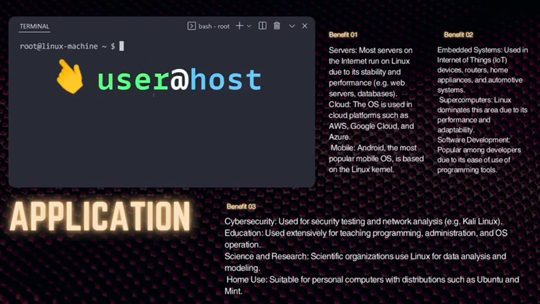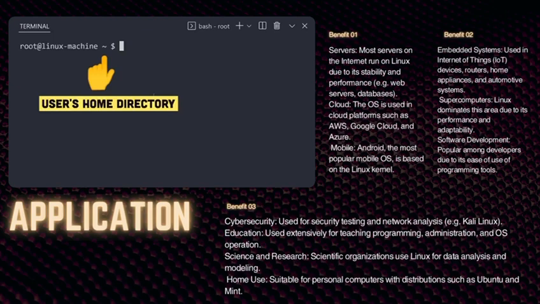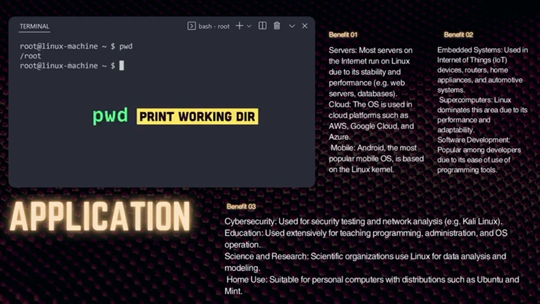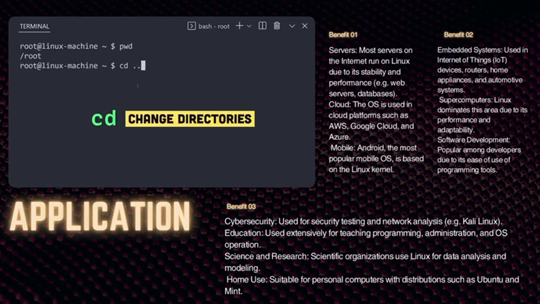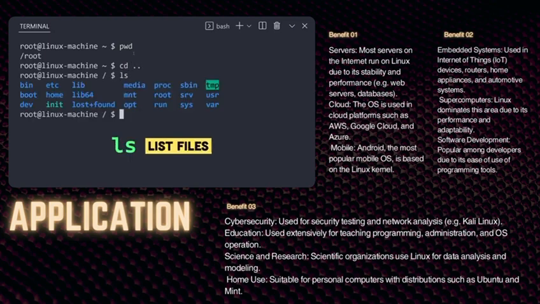To get started, install your favorite Linux distro, open the terminal, and notice how we're logged in as the root user on a specific Linux machine. Currently, we're in the home directory of the root user, which is shortened to this tilde character. Show its full name with the print working directory command. Now use change directory with a double period to go to the root of the file system. Use the ls command to print all the subdirectories here. These are your critical system files. Let's go back home with cd tilde.